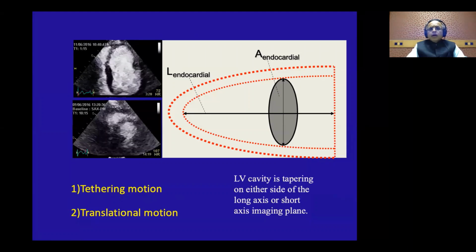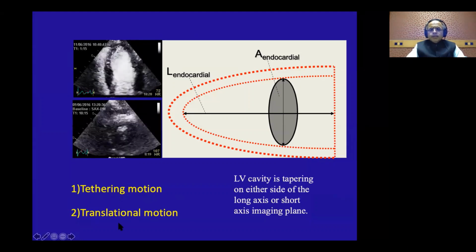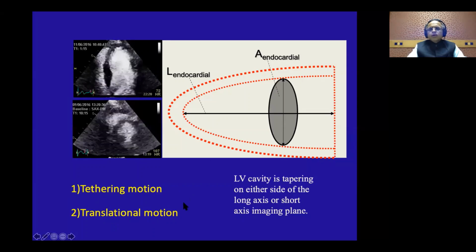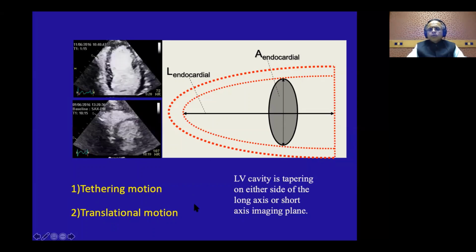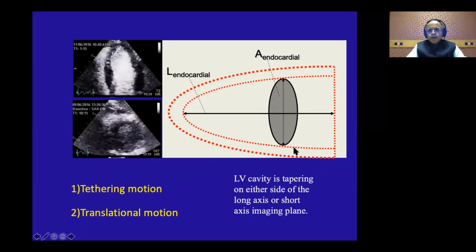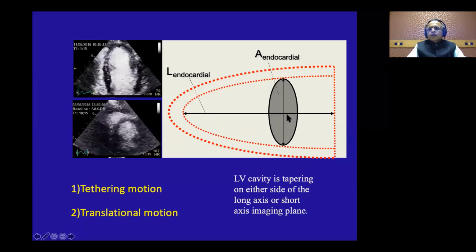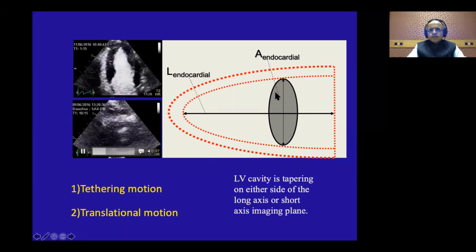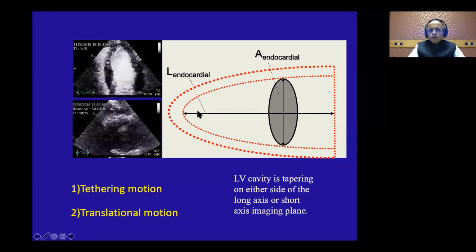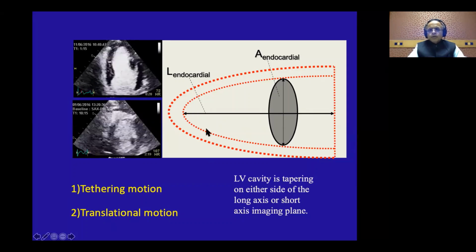Then another interesting thing about tethering motion and translational motion. Now both of these motions occur both in echo and in cine MRI. Now why this happens, let me tell you. The left ventricle is like a bullet. Okay, if I am imaging the left ventricle in long axis view like this, or if I am looking at the LV in short axis view like this, the LV is tapering on either side. Even in my short axis view or even in my long axis view, it is tapering on either side.